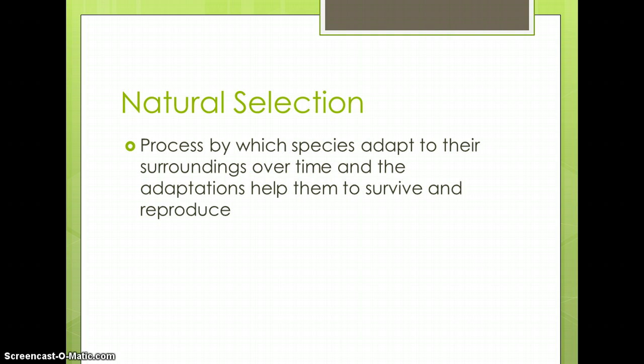Species become more able to survive through a process called adapting. So if a species adapts, and it is a favorable adaptation, they are going to win out over the ones that have not adapted. Those adaptations then would be passed on to their offspring.